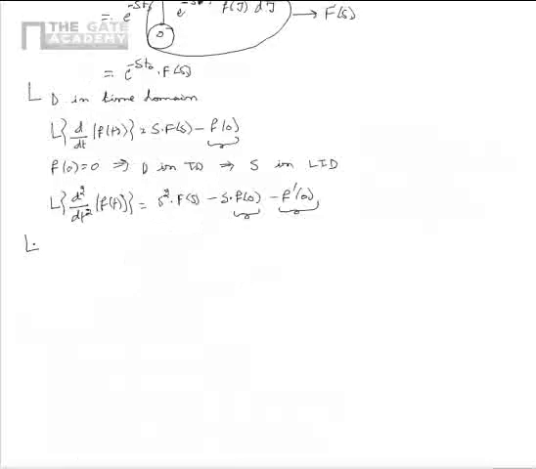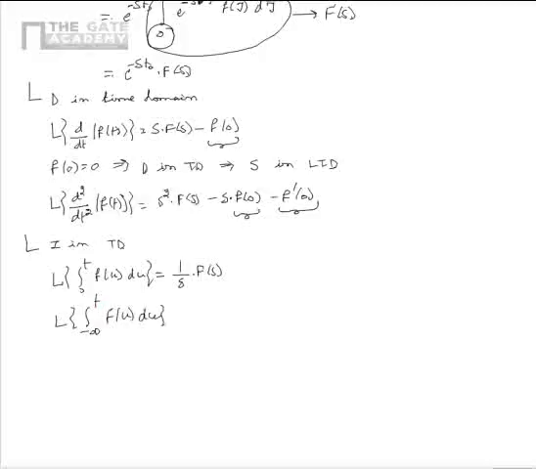Now, let us look into another property, that is integration in time domain. From this, the Laplace transform of integral 0 to t f of u du is equal to 1 by s multiplied by F of s. Similarly, the Laplace transform of integral minus infinity to t f of u du is equal to 1 by s into F of s plus 1 by s multiplied by integral minus infinity to 0 f of u du.